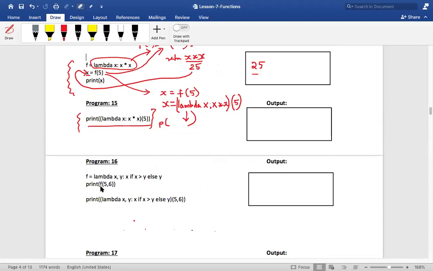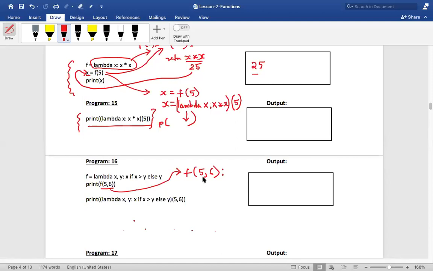I call the function by saying f, and I'm passing two parameters, so they will go into x and y. When you say f of 5 comma 6, the Python interpreter will make use of this lambda function to create a function like this: f of 5 comma 6, return x if x is greater than y, else return y.